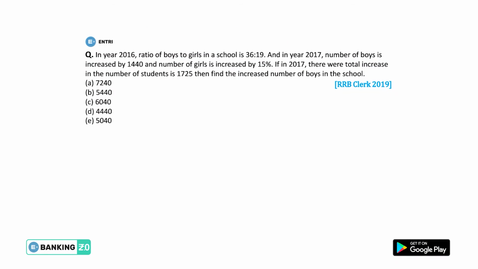This is the next question on screen, guys, and this question was asked in the RRB clerk 2019 question paper. In year 2016, we are given a ratio of boys and girls that study in a school. The ratio of boys and girls is 36:19. So we can say that 36x will be the number of boys and 19x will be the number of girls. So the total students will be what?